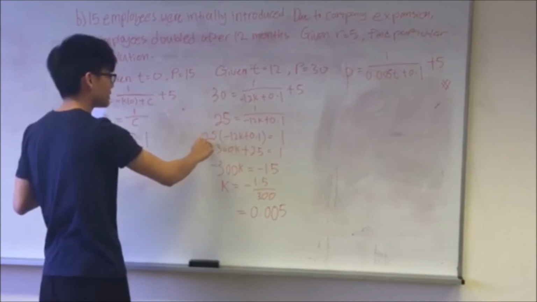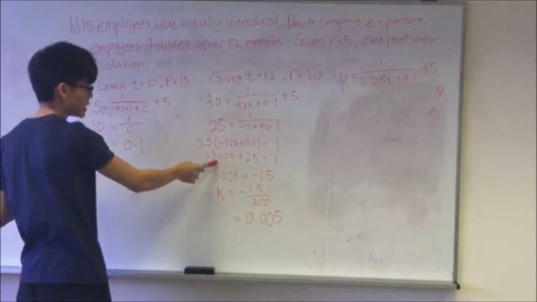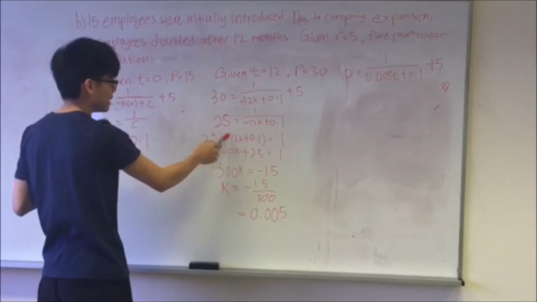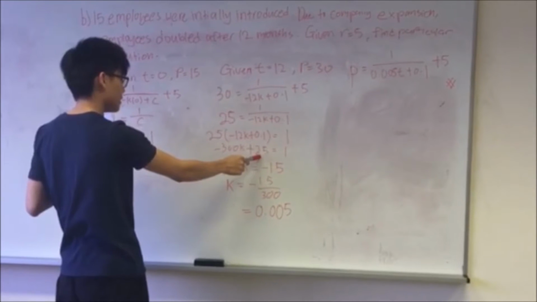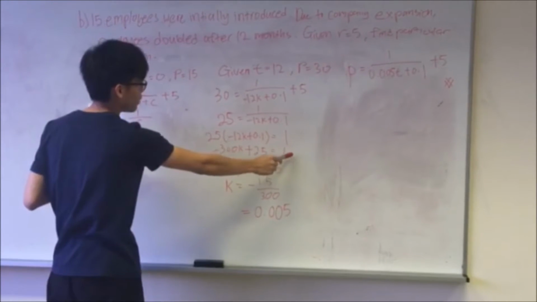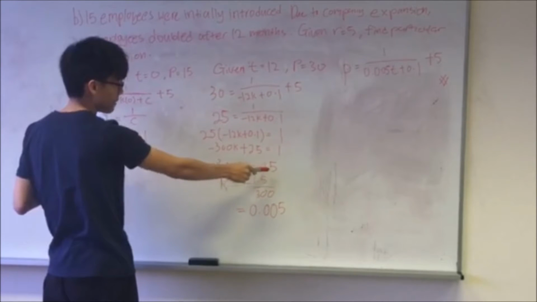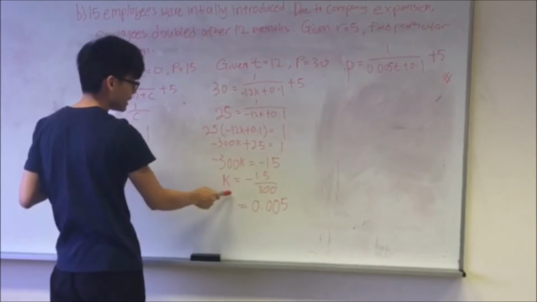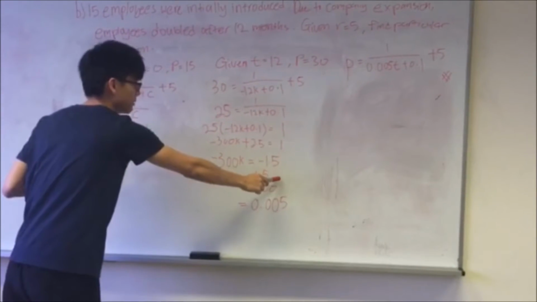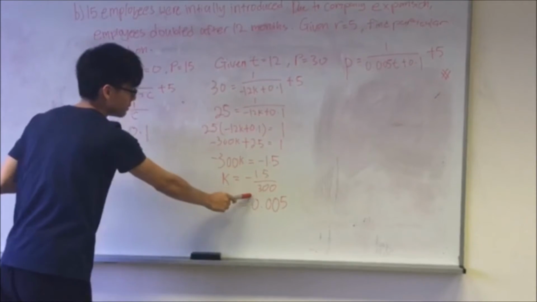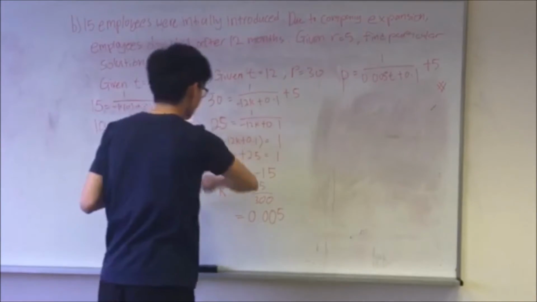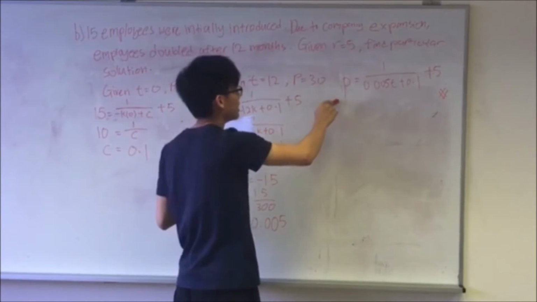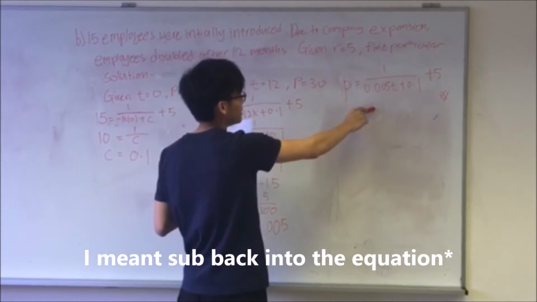25 times negative 12 will give you negative 300k, plus 25 times 0.1 will give you 2.5. And 2.5, when you bring it over, will give you 1 minus 2.5, which gives you negative 1.5. To find k, it will be negative 1.5 divided by negative 300, which will give you 0.005. And when we sub all these values back into the solution, it will give you this particular solution.